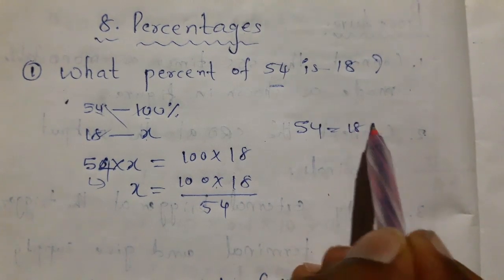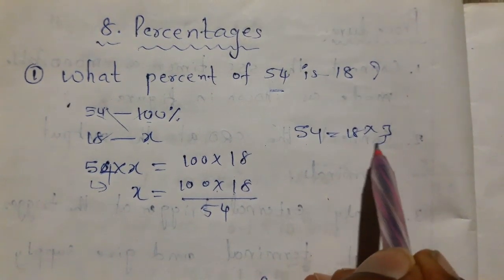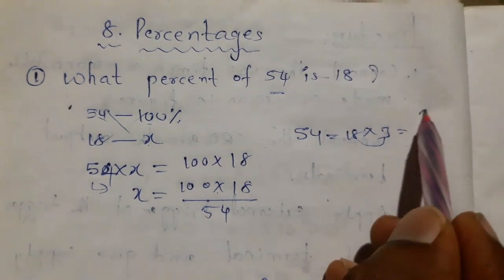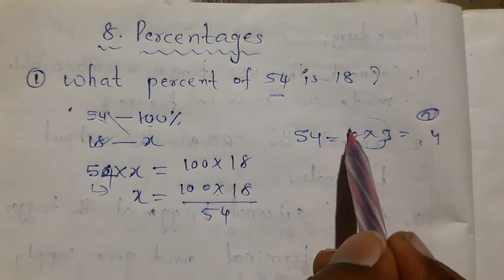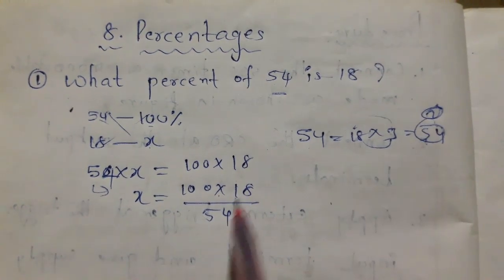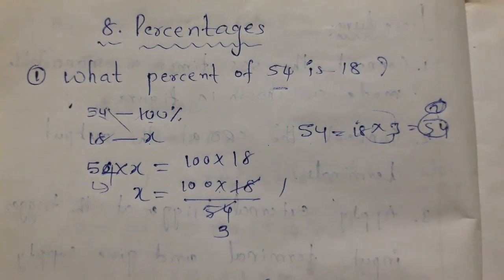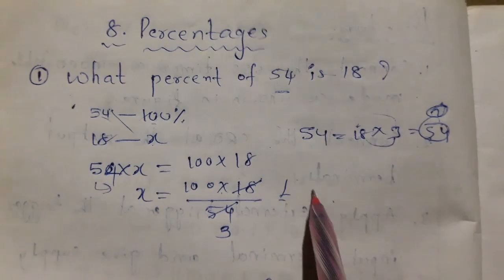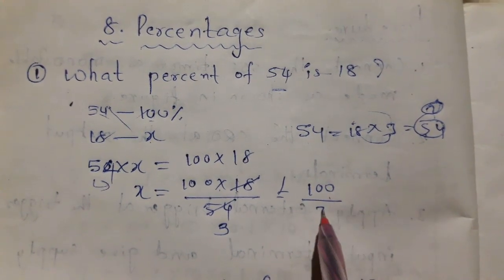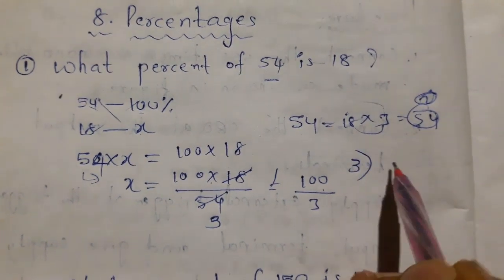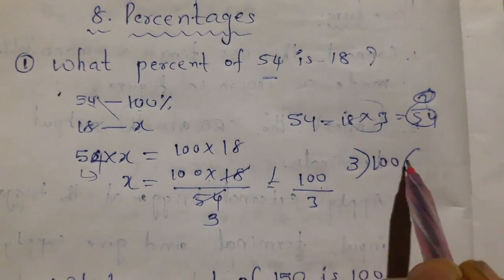See, how do we get 54? 18 is 3 times... 3 8s are 24, 4 and 2 is carry, 3 1s are 3 plus 2 means 5. So 18 1s are 18, 18 3s are 54. That becomes 100 by 3. And now the 3 table for 100.